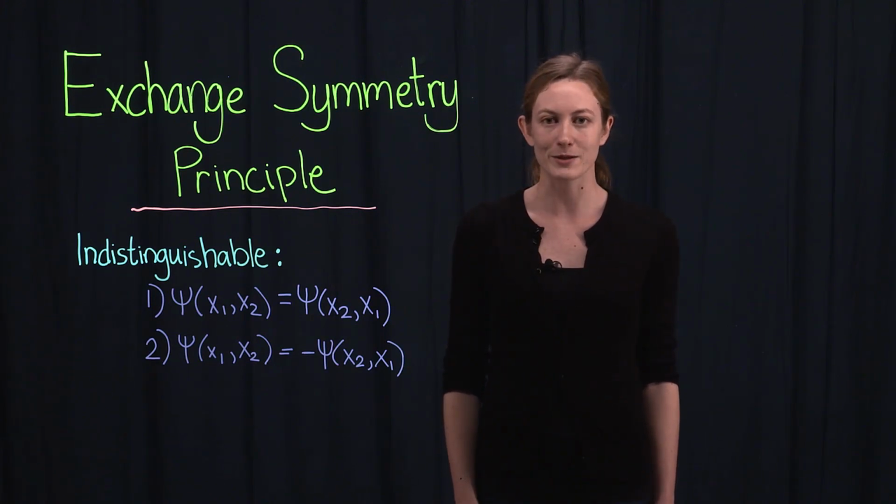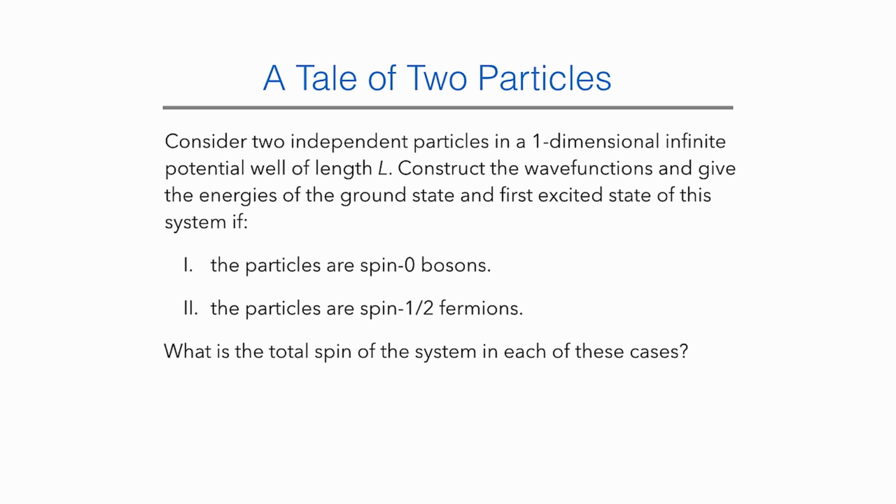Consider the following problem. Consider two independent particles in a one-dimensional infinite potential well of length L. Construct the wave functions and give the energies of the ground state and first excited state of this system if 1. the particles are spin 0 bosons, and 2. the particles are spin 1/2 fermions. What is the total spin of the system in each of these cases?